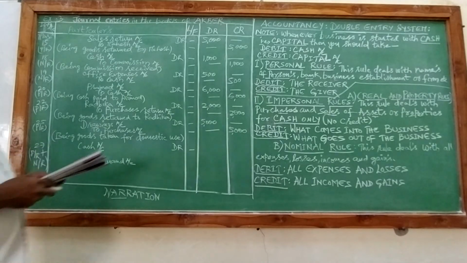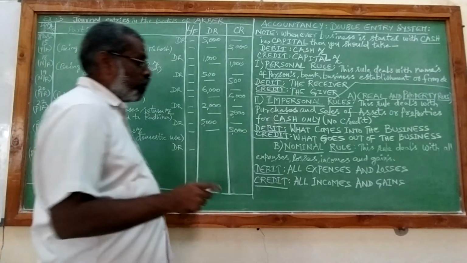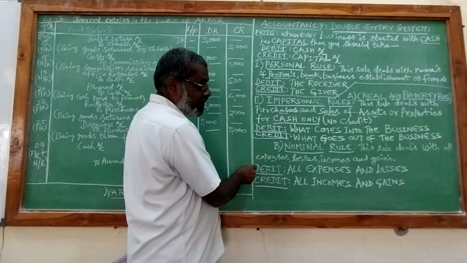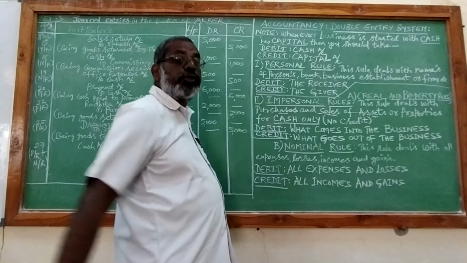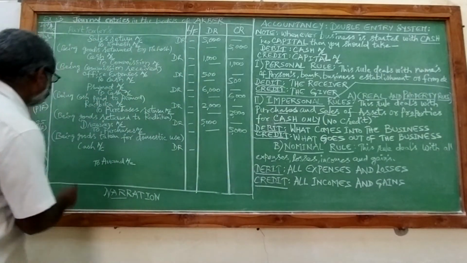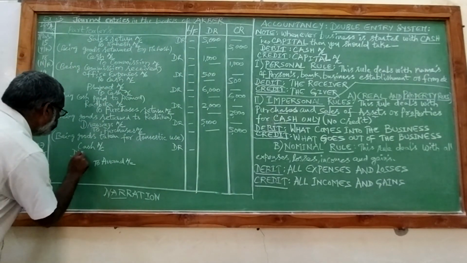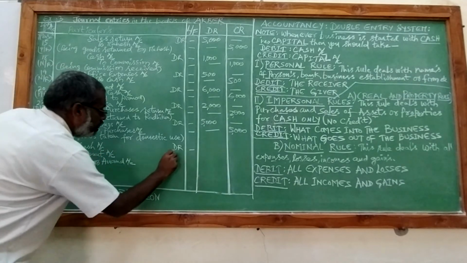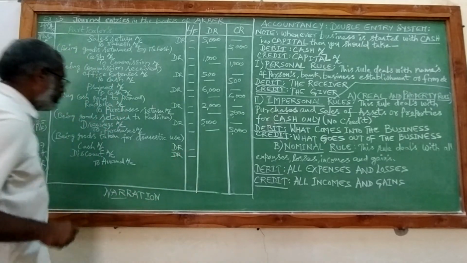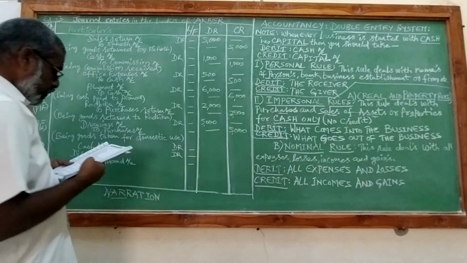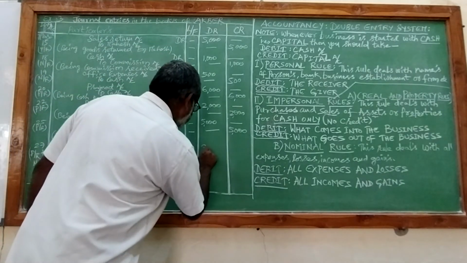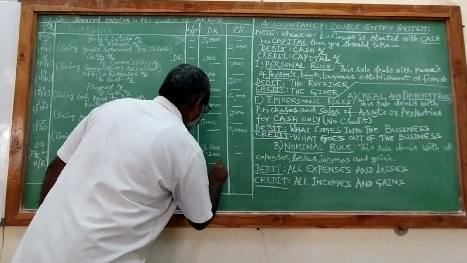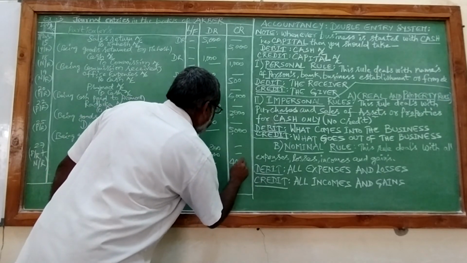And discount allowed. Discount allowed is an expense which comes under nominal rule. So formula is debit all expenses and losses. So discount should be debited. So cash is 3,800. Discount is 200 and total it comes to 4,000.